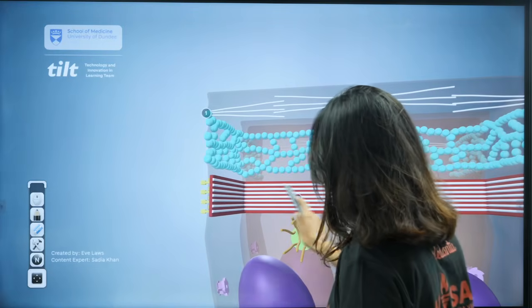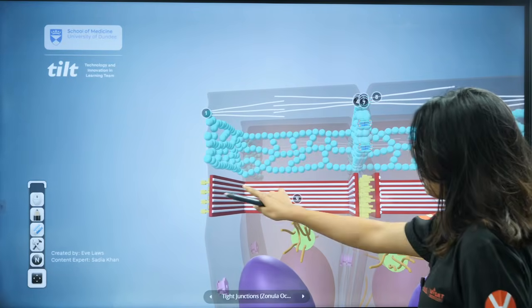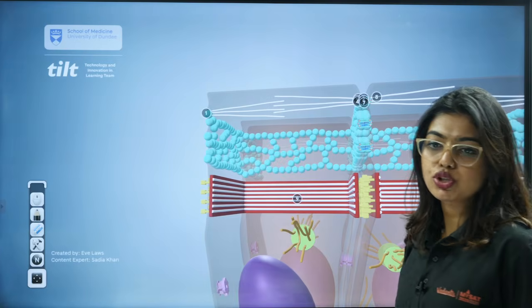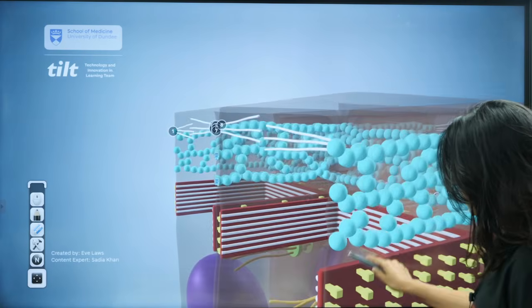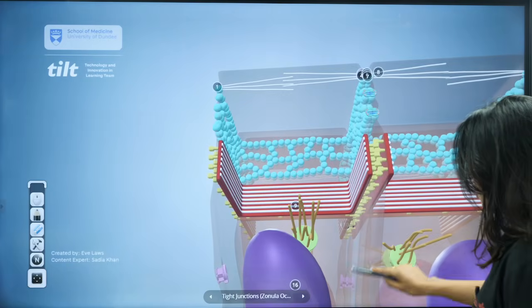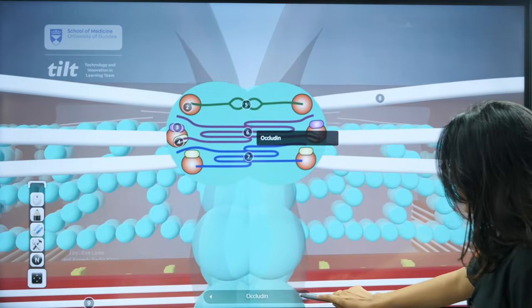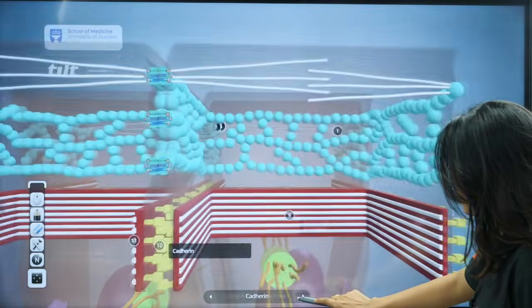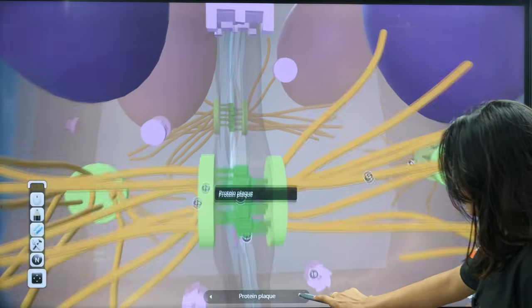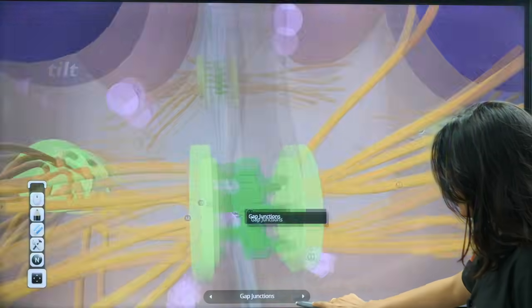Can you see how the adherent junction is connected? These are the actin filaments, which I'll teach you in the locomotion chapter. And these that you're seeing here are your desmosomes. Junction adhering molecule, occludins, claudins, protein flag. Gap junctions I showed you, no?